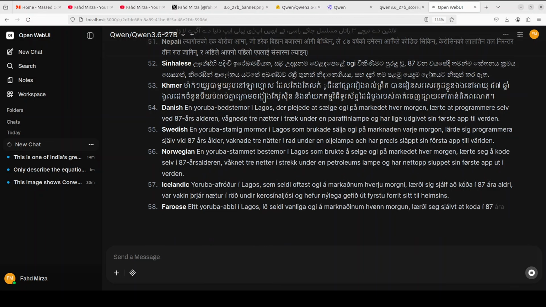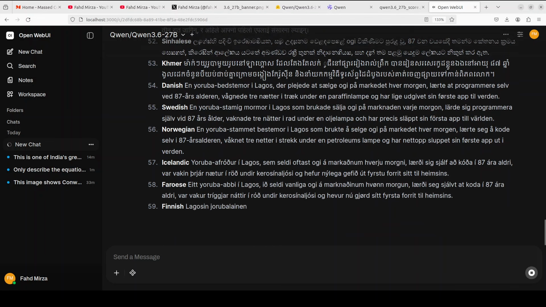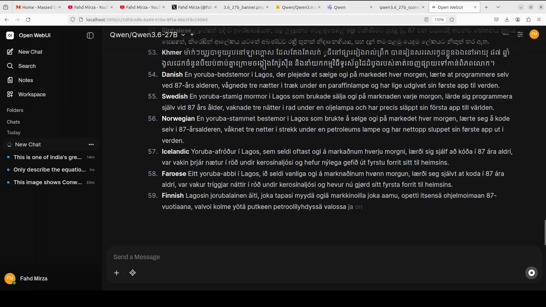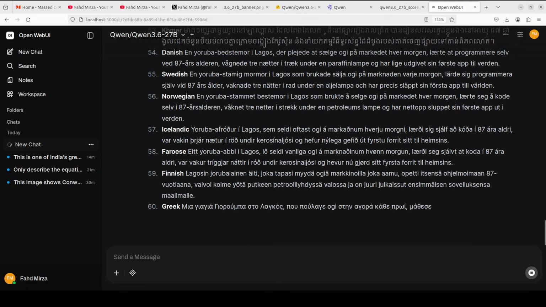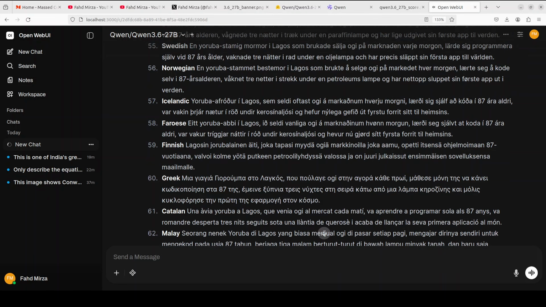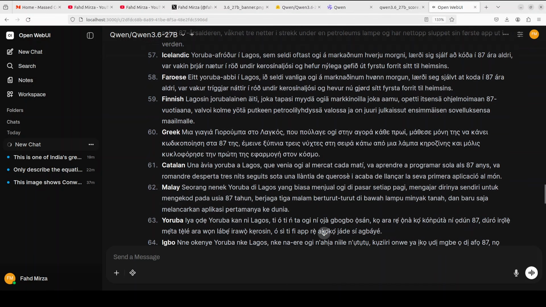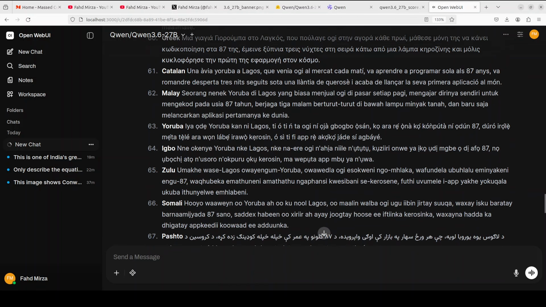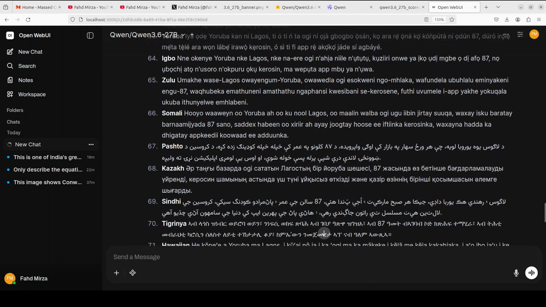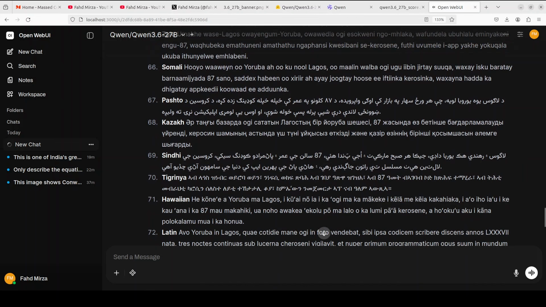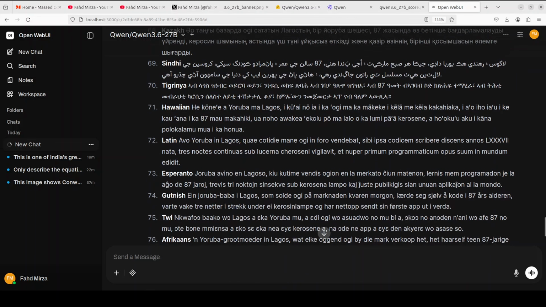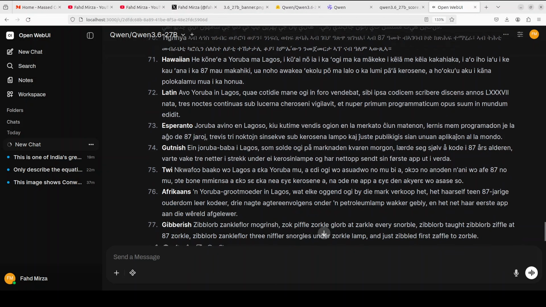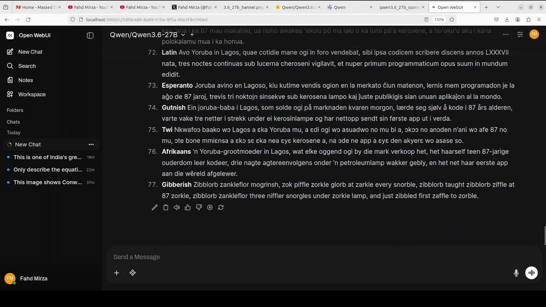Icelandic is there, and then it is just finishing Farsi, and then Scandinavia. And I will keep scrolling. So Greek we have already checked, Catalan, Malay, and various other languages from Africa. Some of the regional languages from Pakistan, Afghanistan, Pashto, Sindhi is there, Hawaiian, Latin, Esperanto, Afrikaans, and then some gibberish, which is also quite cool.